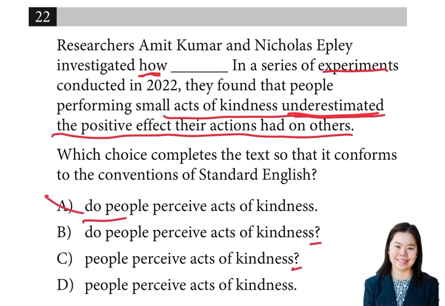B says, how do people perceive acts of kindness as a question? Like, how do they do something? That is also not correct. Again, the author is not asking how do you do something, but rather how someone views something. So it's different. C says how people perceive acts of kindness, as a question.